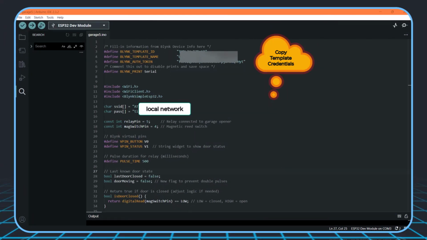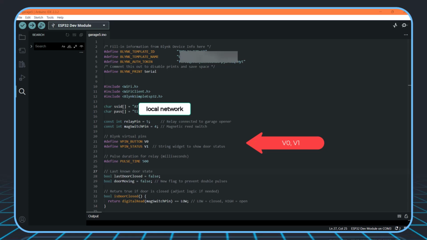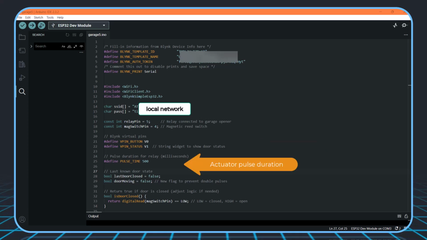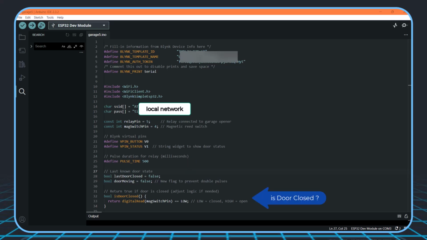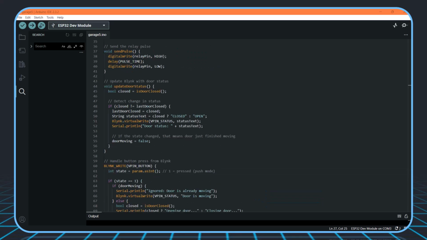The defines V0 and V1 are associated with the widgets that we included in dashboard, and the pulse time is needed to send a pulse to the actuator of the garage door. Here we have the definition of the Boolean function is door closed related with the magnetic switch. In this code section, we have the send pulse function sending a pulse to the relay.